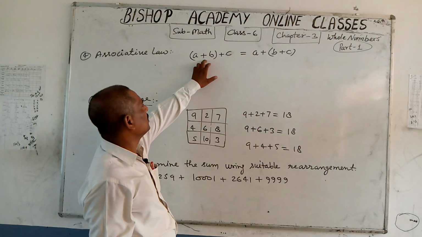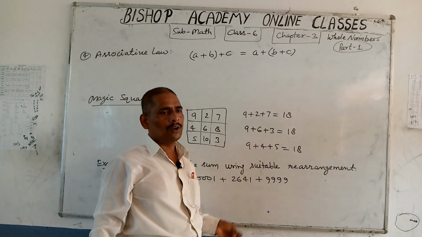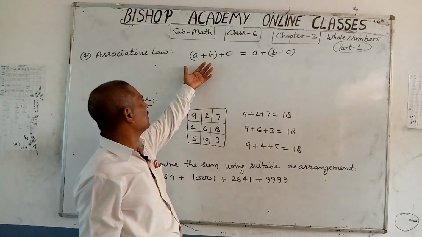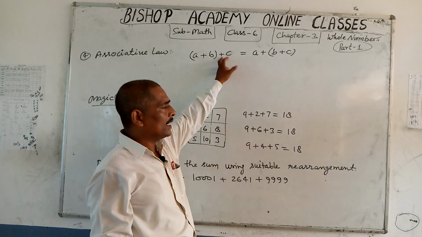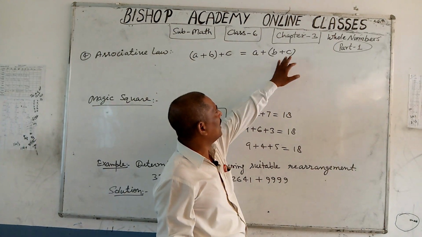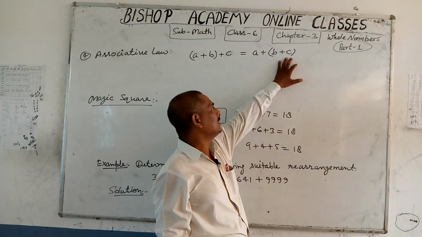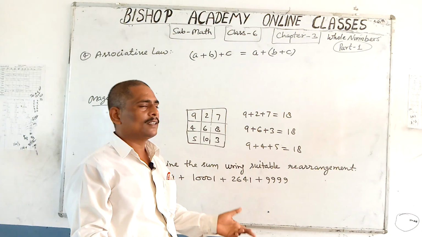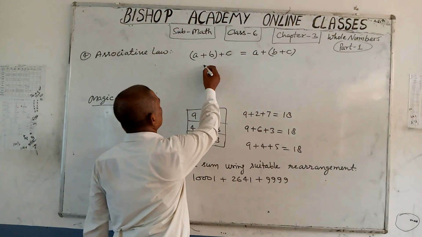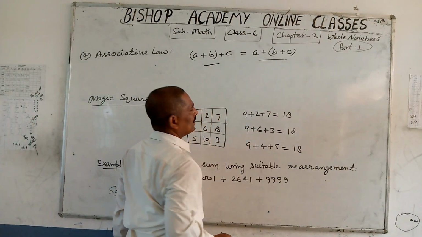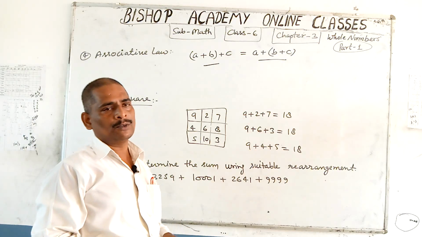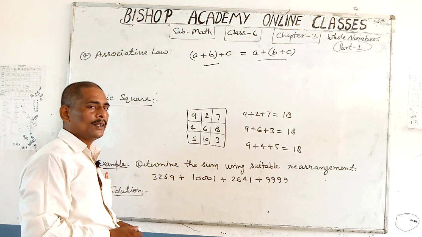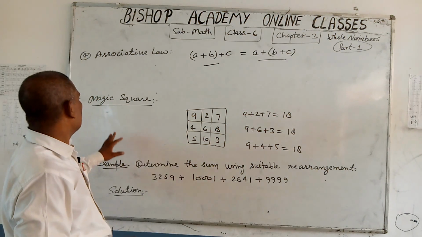Once again you can see here A, B and C are three whole numbers. You are adding A and B first and then this sum is added to C. In other way you add B and C first and this sum is added to A. In both cases your result will be the same. This property is called associative property of whole numbers under addition.